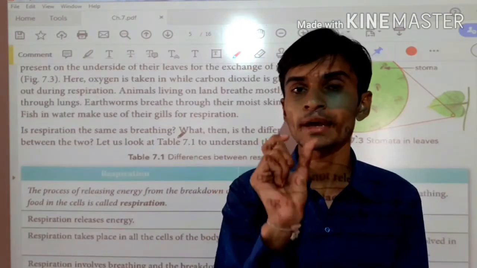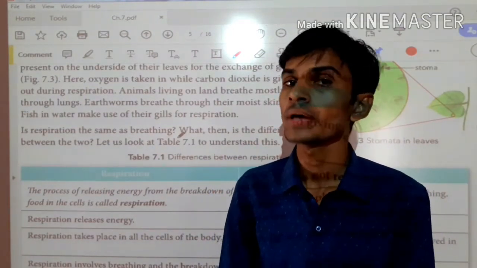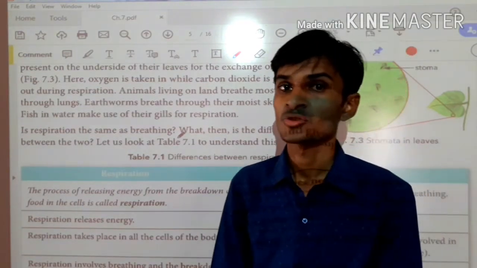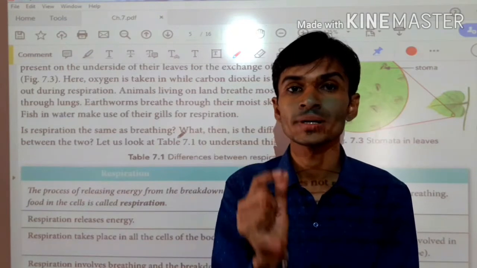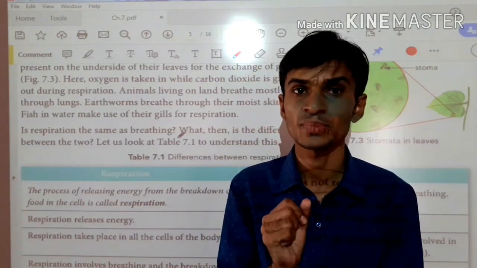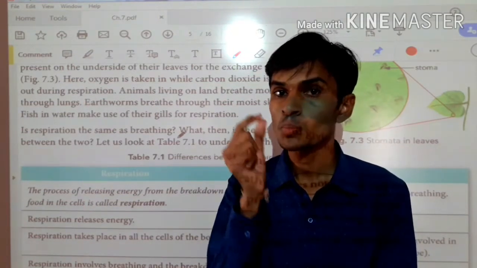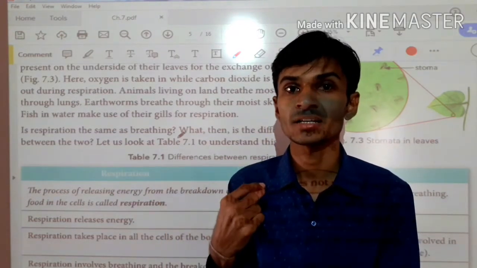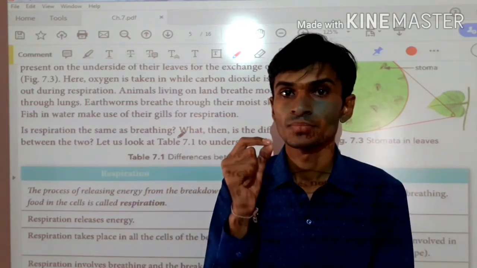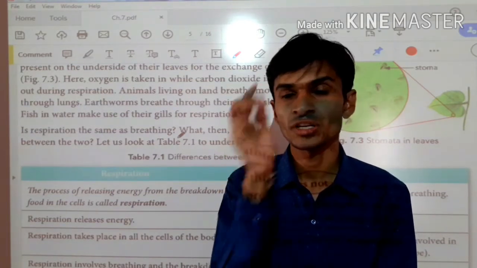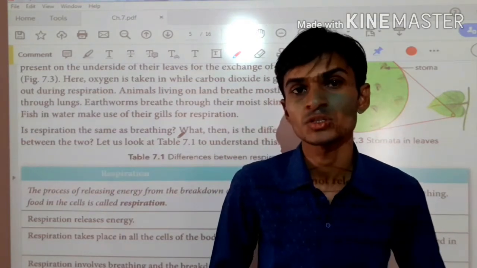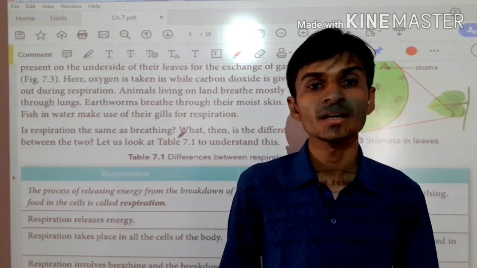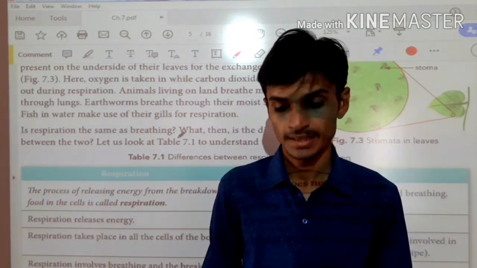Now what about the aquatic animals? Some aquatic animals which are present in the water have a certain organ called gills, as for example in fish, right? By those gills the fish will absorb the oxygen present in the water, right? Because oxygen can be dissolved in water, this oxygen will be absorbed by the fish in the gill organs.